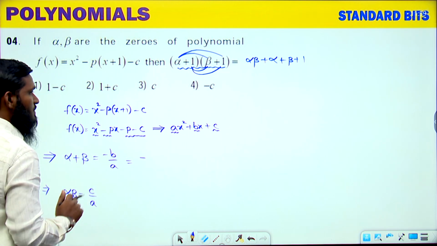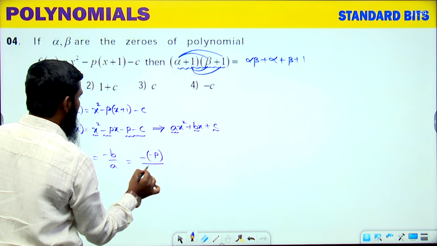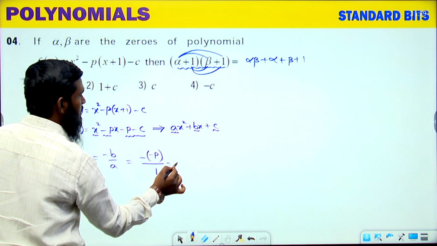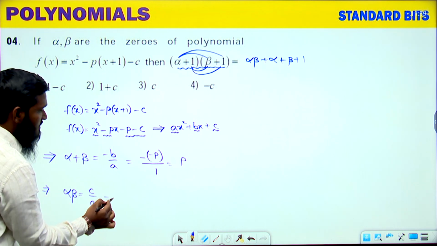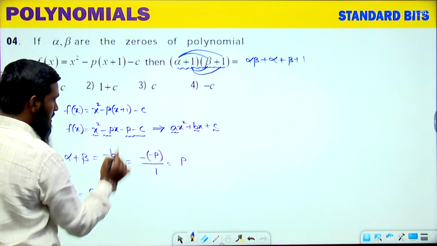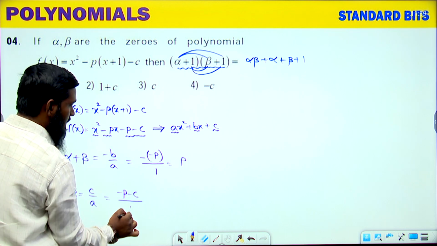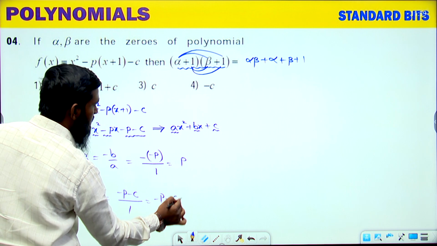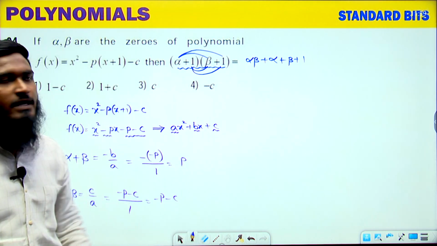Okay. Now let us see this part. What is the b value we are taking now? Minus p divided by the a value, which is 1, is equals to p. Minus into minus, plus p we are getting. Now the c value. What is the c value we are having? Minus p minus c divided by 1 is equals to minus p minus c. So these two values we have completed, the alpha plus beta value and the alpha into beta value.